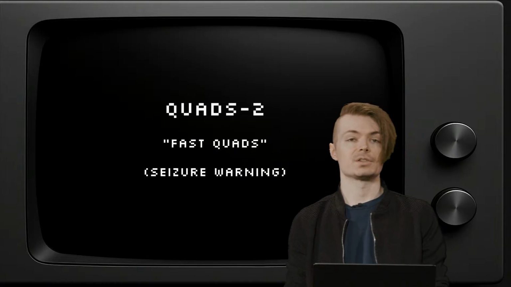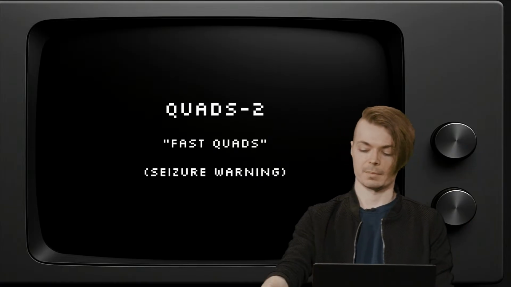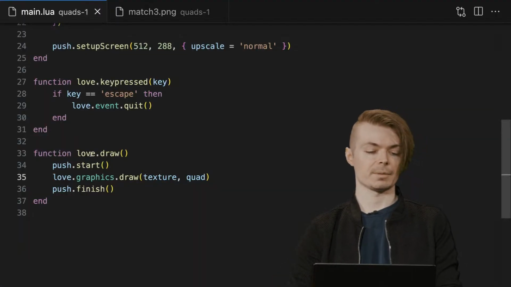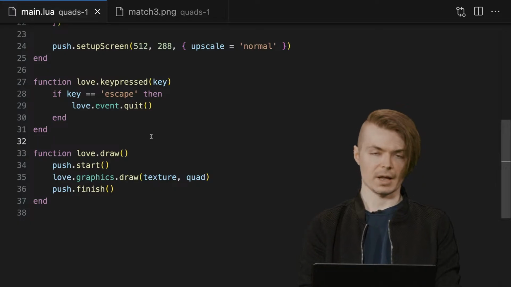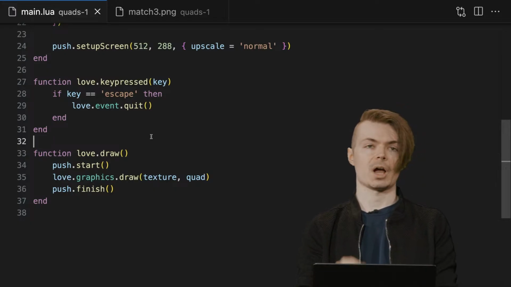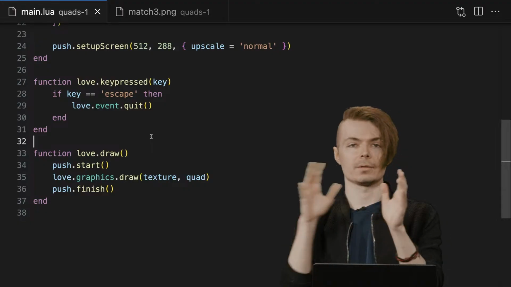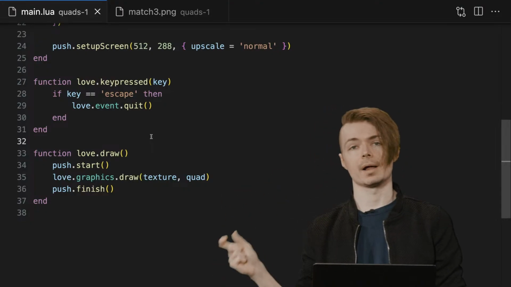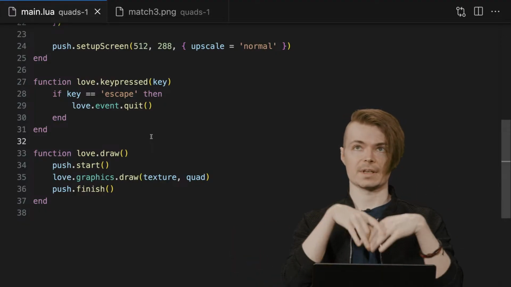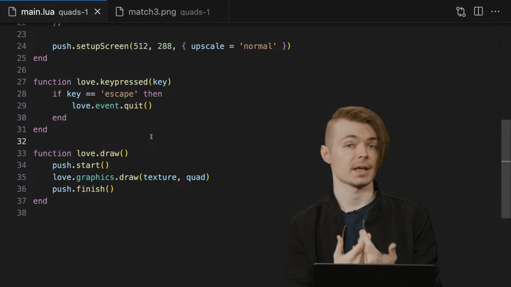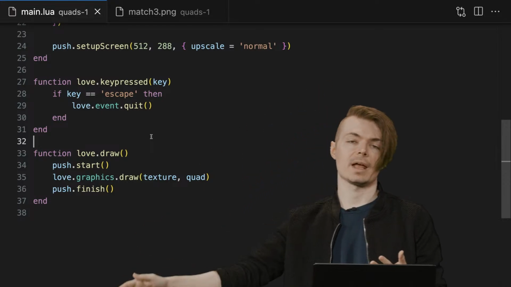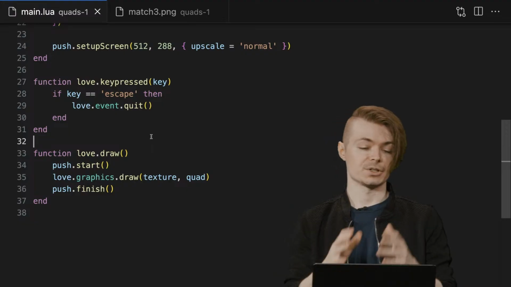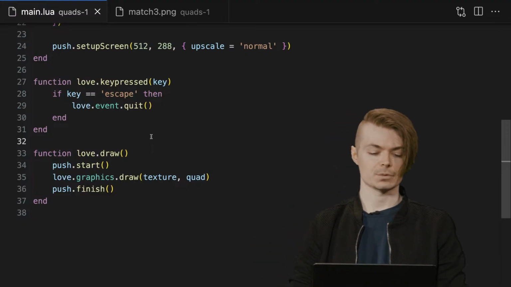So quads 2, and caution for folks, this might visually be a little bit intense for a second. I won't keep it on screen too long. But if we were to chop up our texture into all of those individual quads, right now in that last example, all we did was create one quad. But if we want to have every single tile in our game, we can generate every single quad per the generate quads function we looked at last week, which is in this repo as well.